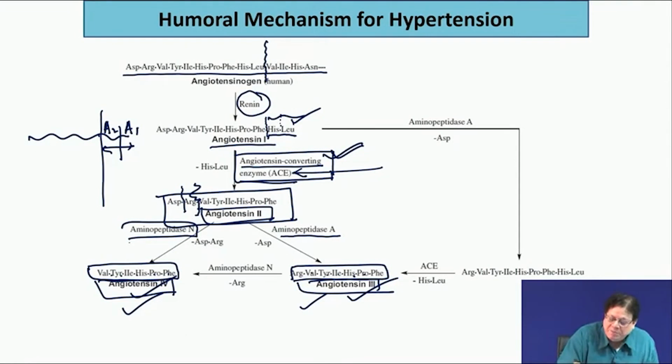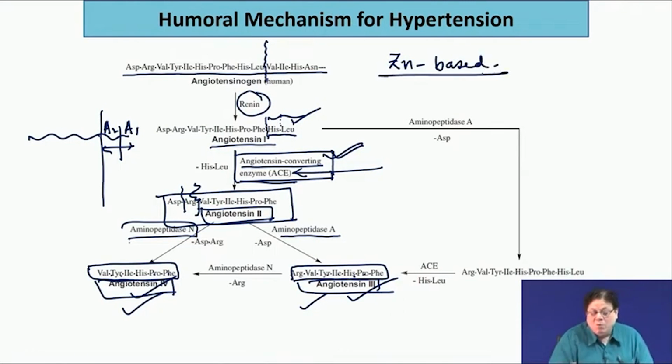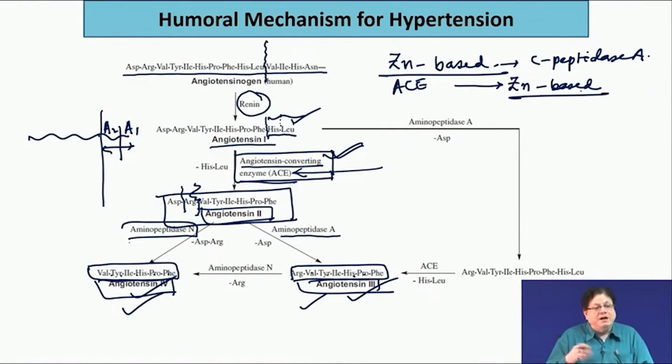So, it was known that carboxypeptidase A is a zinc based enzyme, and what they knew at that time, that this is carboxypeptidase A, and this ACE, angiotensin converting enzyme, they found that this is also a zinc based dicarboxypeptidase.